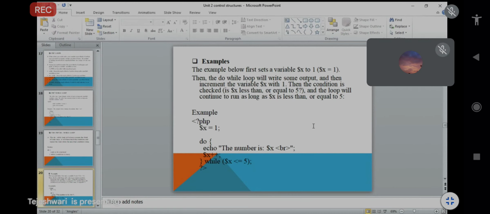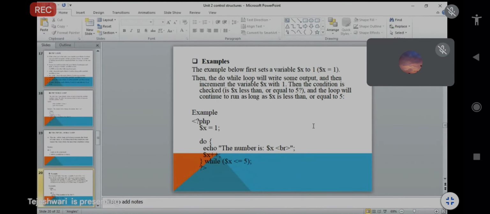We will see this particular output in the XAMPP server, then you can better understand. This is just an example. You take the do-while code and first print a particular statement, then the variable is incremented, as given here. After the statement is printed, the variable is incremented, and then we check the condition.